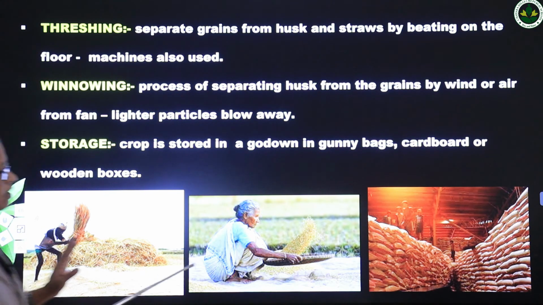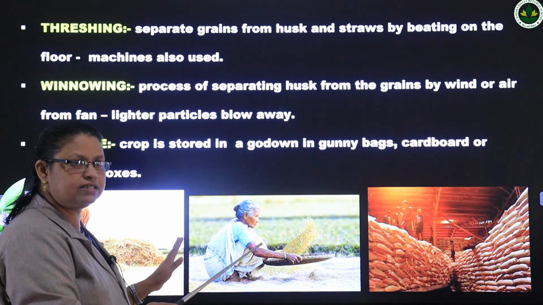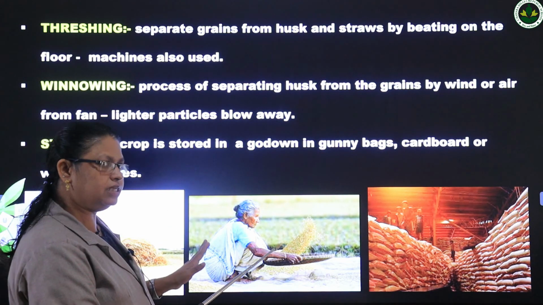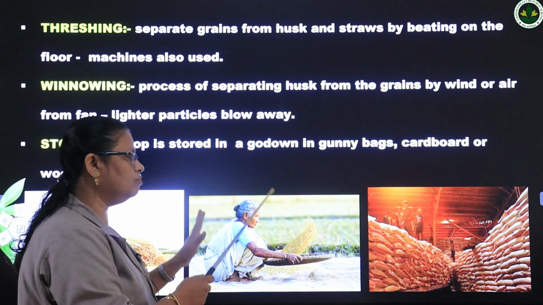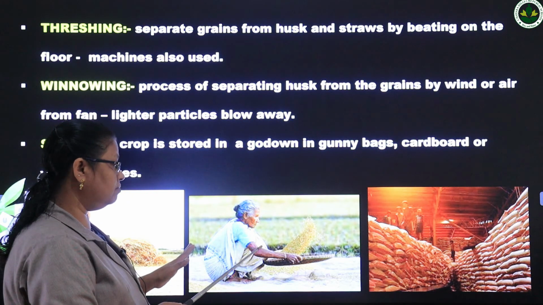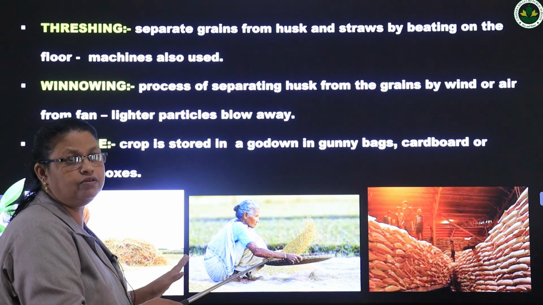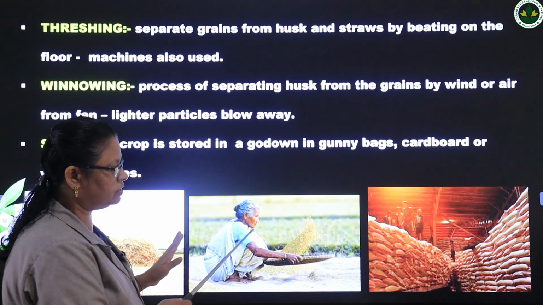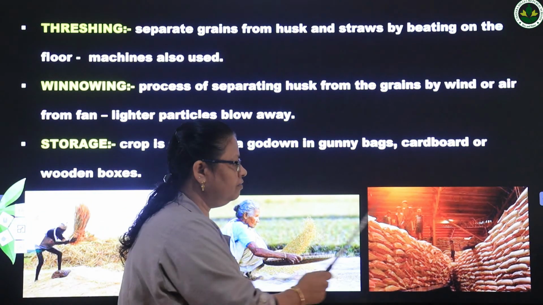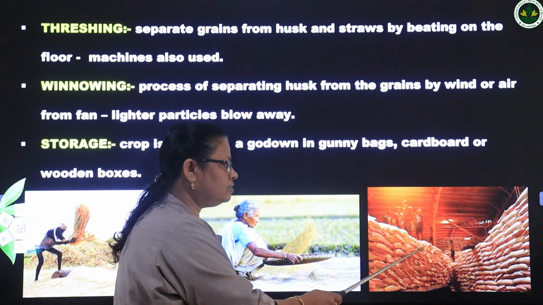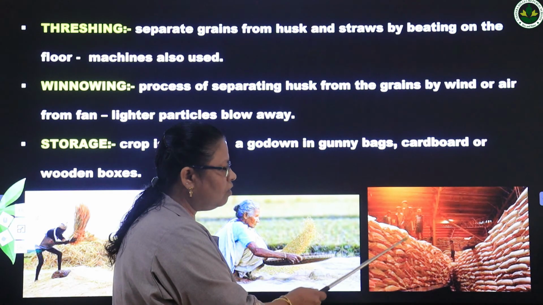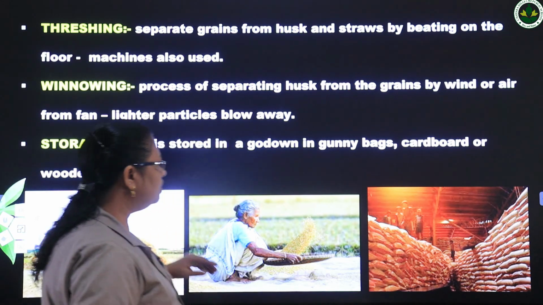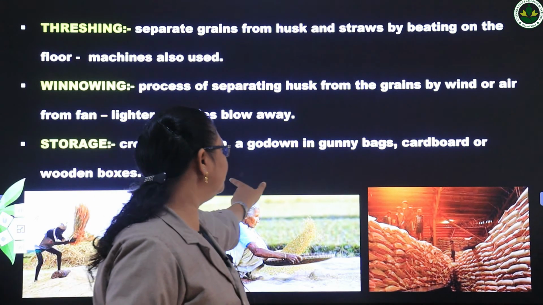Okay. The next one that you are familiar with, your mothers are doing at home, that is called winnowing. We are separating the lighter particles from the heavier particles. So we remove husk from grains by using winnowing. We allow wind to blow and remove the lighter particles. Okay. After winnowing, we store the grains in the godown, in sacks or in cardboards. Okay. So those are the steps involved in the agriculture.